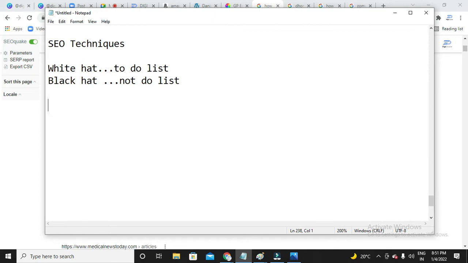Black hat means, as I said, it violates the terms and conditions. It is like cheating search engines and getting rankings. So the topmost black hat technique that people have used was keyword stuffing. What is this keyword stuffing?